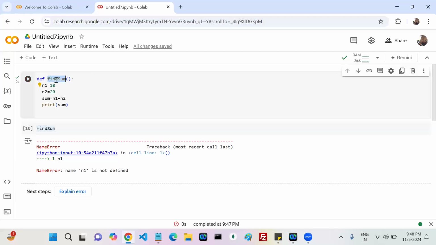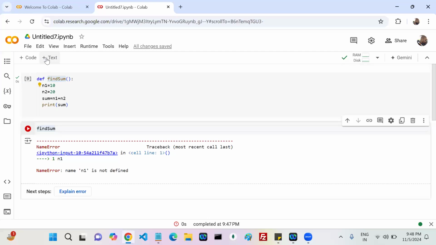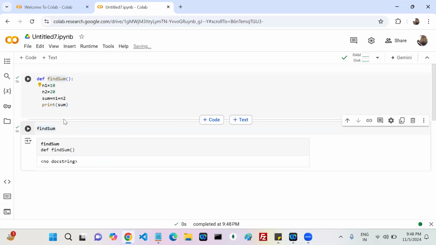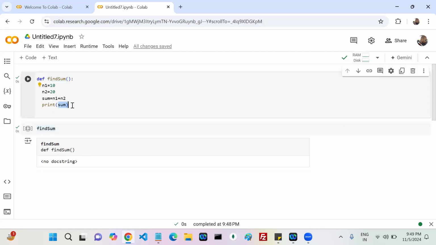Here find sum is what? It's a function, right? Okay, if you run this, you can see that particular find sum function or not. Yes or no? Come on, find sum function or not. Okay, but you're expecting the result or output to be like a function or 30? What you're expecting? Your final output should be what? 30. Right? Okay, that 30, who required?